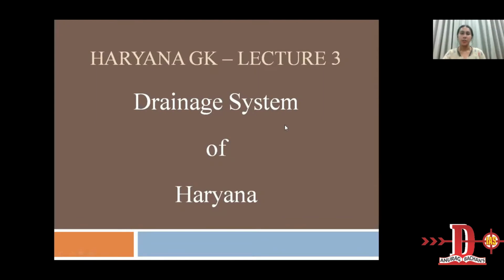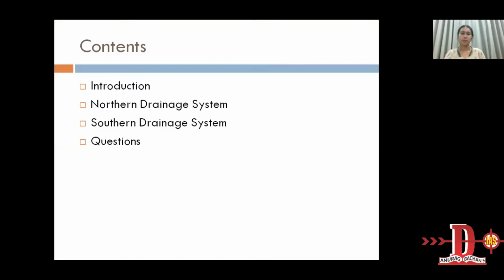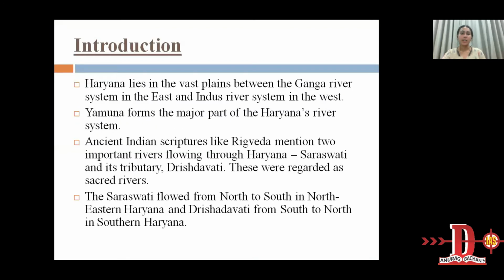Hello everyone. In the third lecture of Haryana GK, we'll discuss the drainage system of Haryana. Haryana lies in the vast plains between the Ganga river system in the east and the Indus river system in the west. The Yamuna river forms the major part of Haryana's river system.